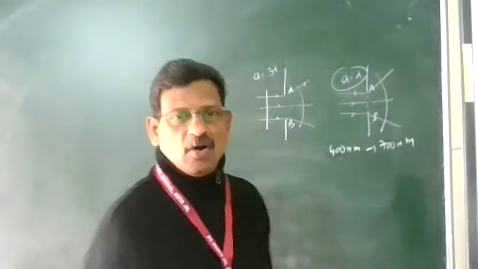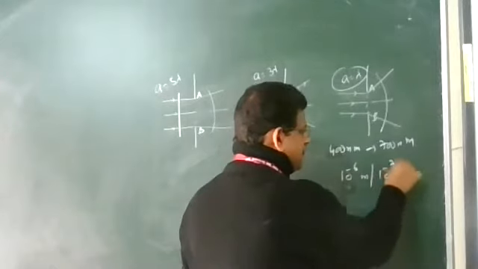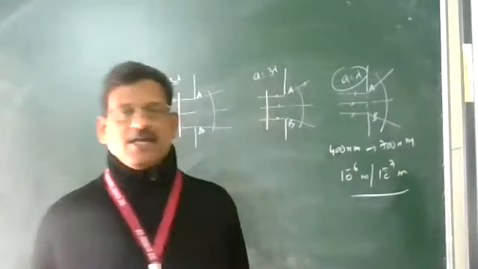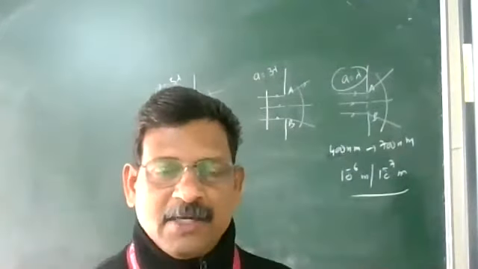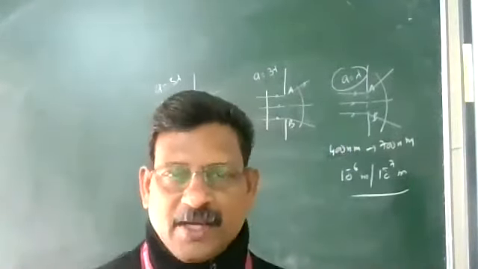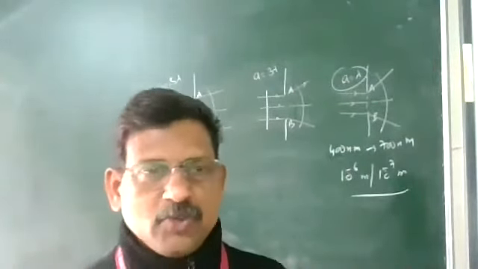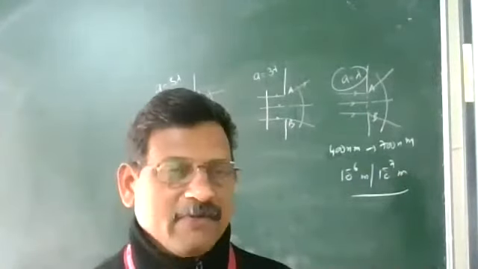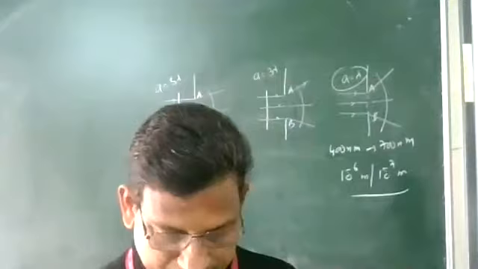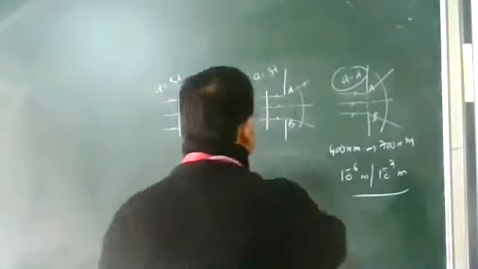It is very small, 10 to the power of -6 meter or 10 to the power of -7 meter, so in daily life it is very difficult to recognize. But in a laboratory, we can arrange a very small slit or very small object, so diffraction of light can be observed, but not in daily life. That point is to be maintained. And how will you demonstrate diffraction in the laboratory?